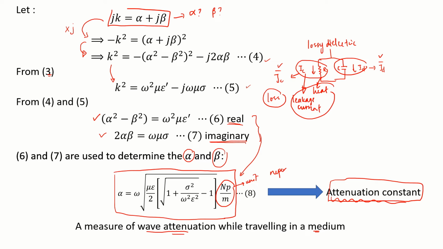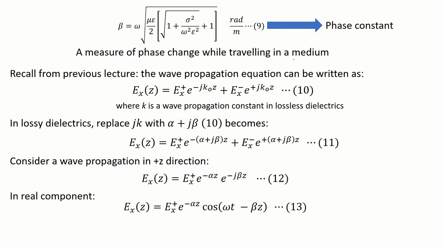Now what is beta? You already know what is alpha, so now let's go to beta. Beta is known as the phase constant, and it is given as such, where the unit is radian per meter. You don't have to worry, this equation also will be given in your exam, but you have to understand what beta is. So beta is a phase constant. What is a phase constant actually? Phase constant measures the phase change while traveling in a medium.